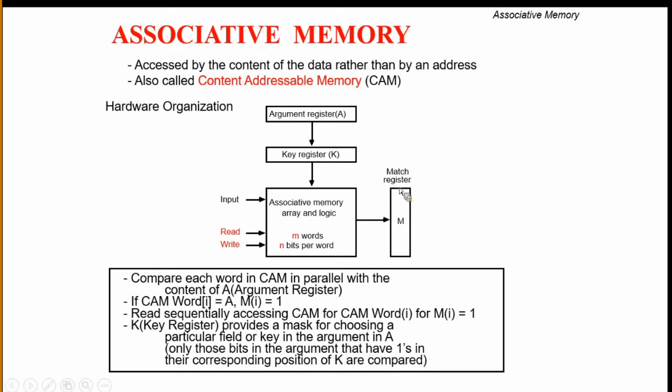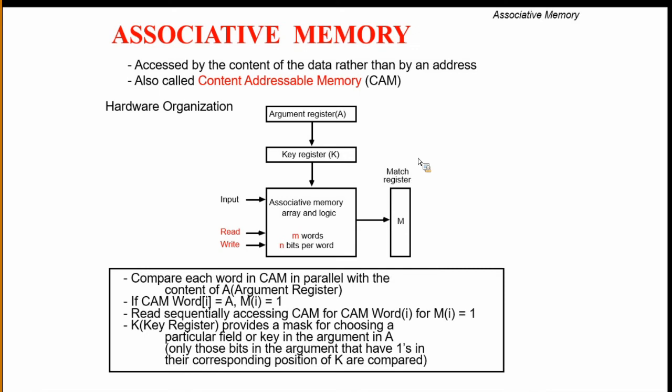Look into this diagram. What is the match register here? Suppose a word in the argument register matches the corresponding word in the associative memory. Then the corresponding match register bit is set to 1.